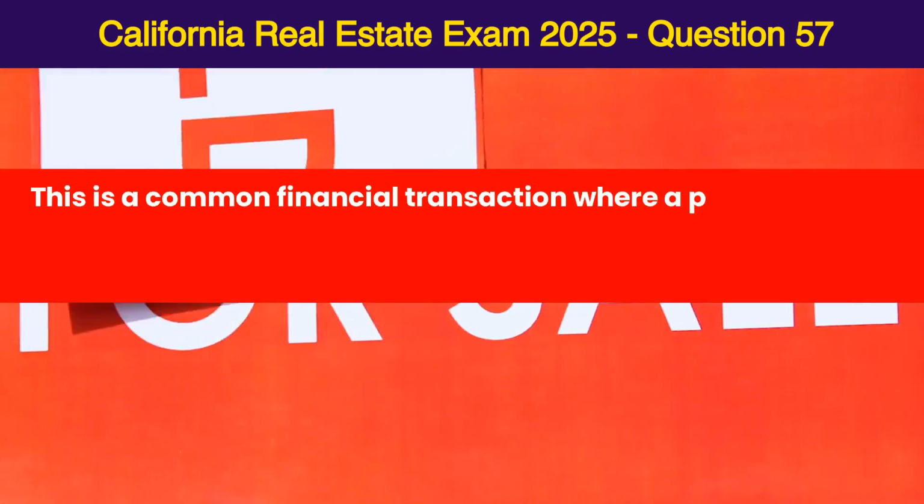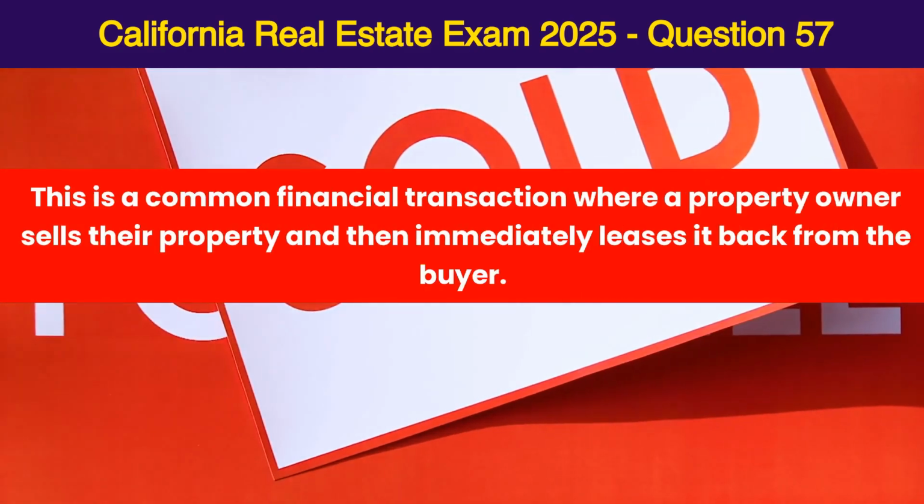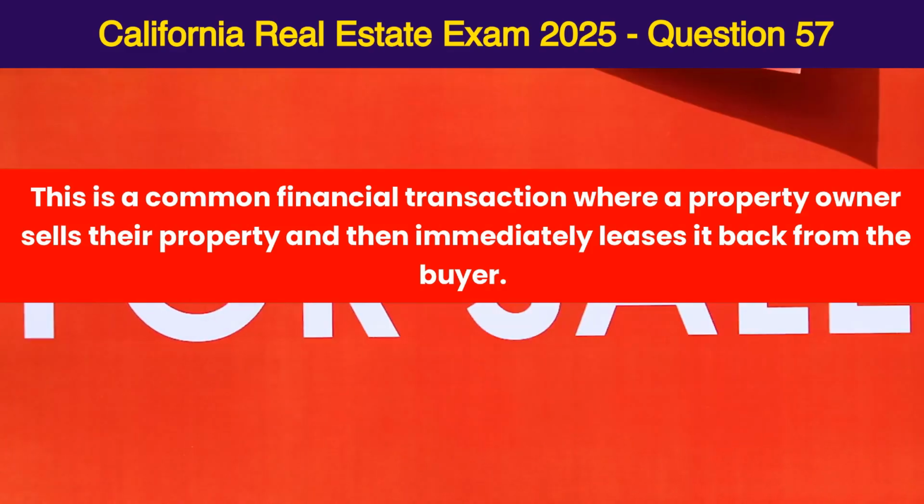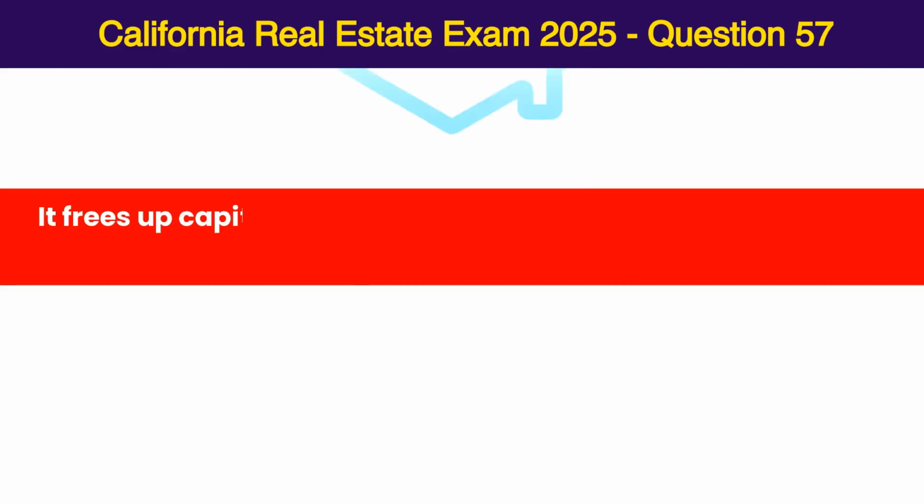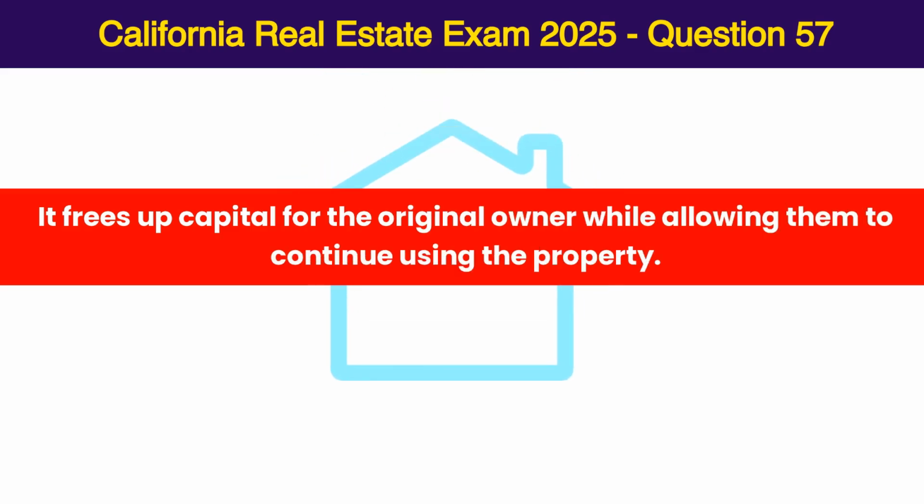This is a common financial transaction where a property owner sells their property and then immediately leases it back from the buyer. It frees up capital for the original owner while allowing them to continue using the property.